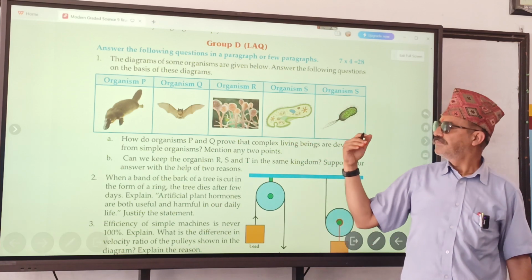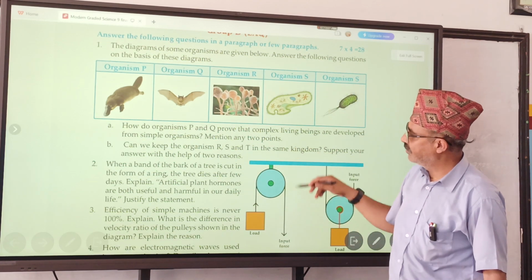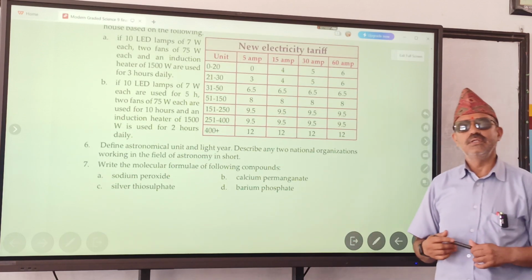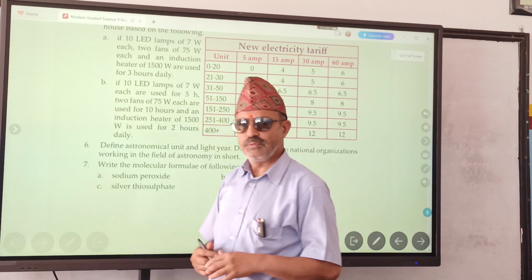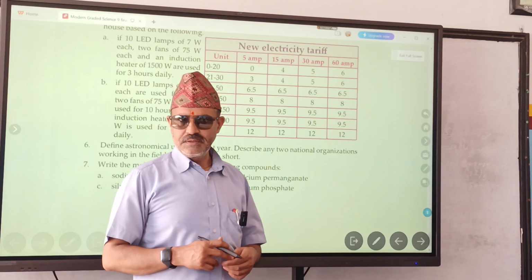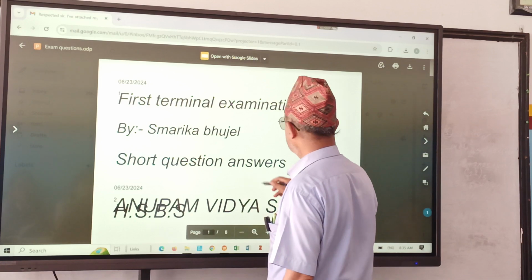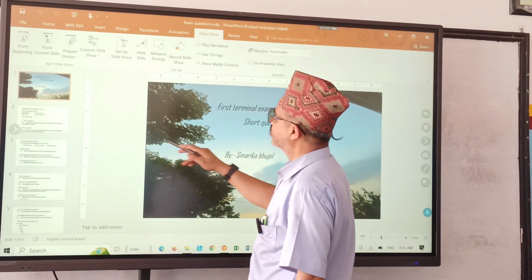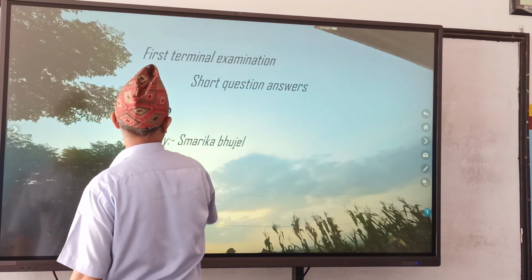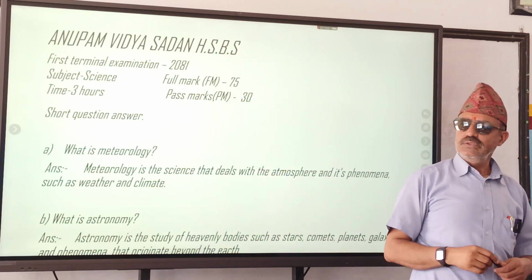This direct learning method doesn't work. And so here another question is given. How many? 4 questions are given. So you must prepare the questions accordingly and submit by today. Tomorrow we will be discussing and writing those answers as well. Right? Understood or not? So in today's class, now students, you have to write these answers. Sent by whom? Smarika. So okay, your time starts now. Here are the questions, and where there is a mistake, you have to correct. Okay. Yes. So let's begin.